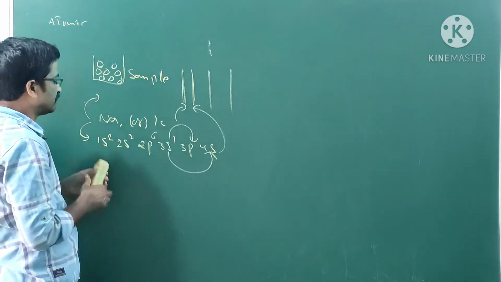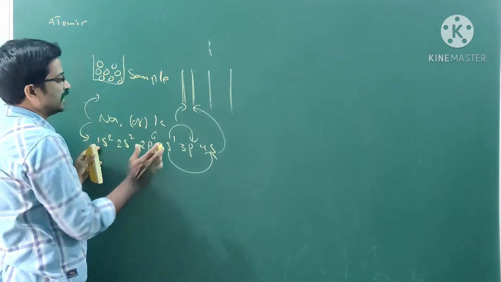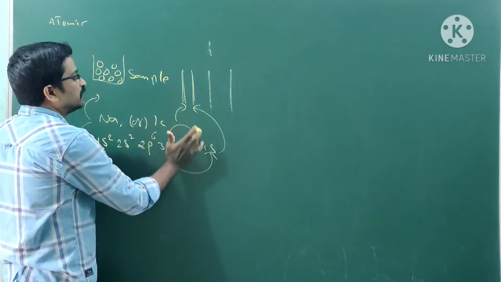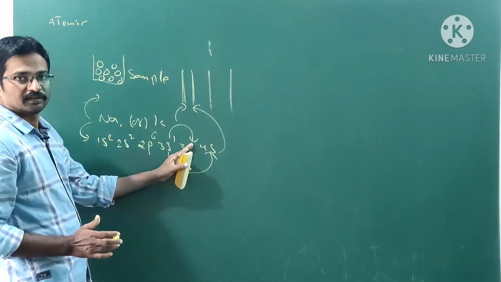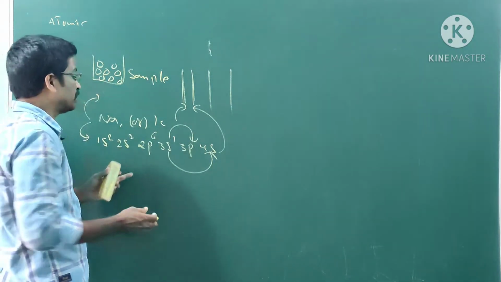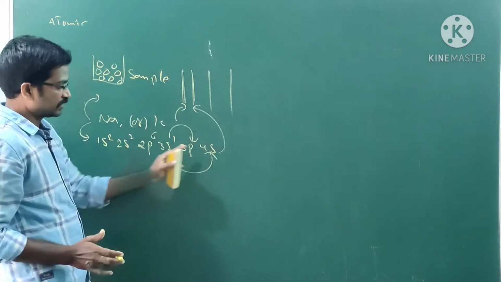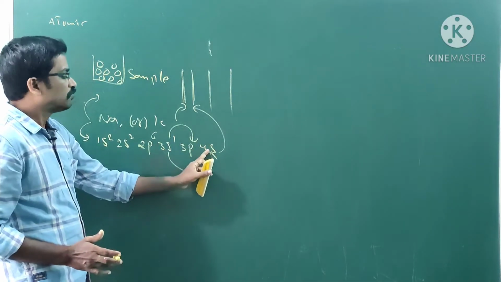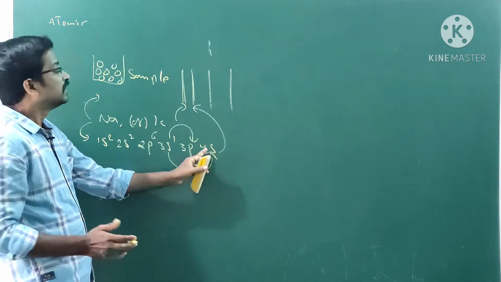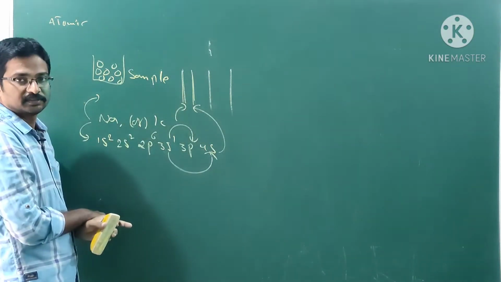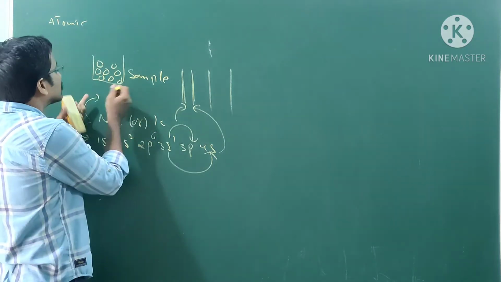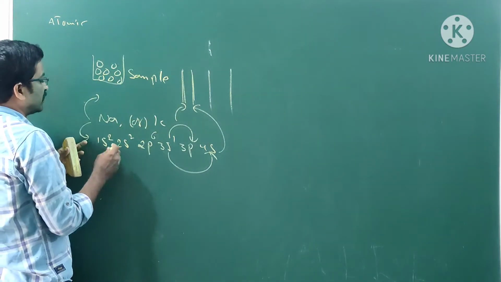One sodium atom utilizes the absorbed energy to go from this level to this level. If another sodium atom goes from 3s1 to 4s, it can give a different line. Then take another sodium atom.